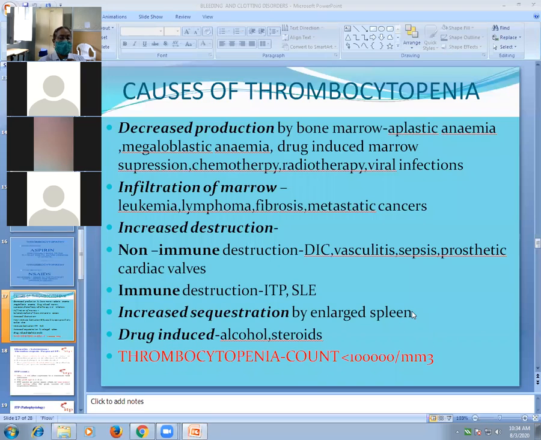So pancytopenia occurs in splenomegaly. Pancytopenia means decreased RBC, decreased WBC, and decreased platelets. So, increased sequestration by an enlarged spleen. Then there are drug-induced causes, particularly alcohol and steroids. These are the two drugs which can cause it. So these are the causes of thrombocytopenia: either decreased production or increased destruction. Increased destruction can be non-immune or immune, plus increased sequestration and drugs.